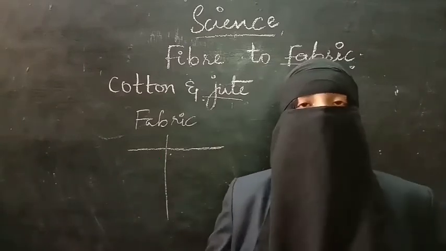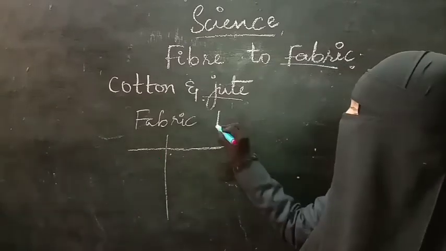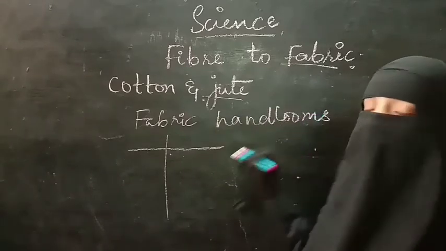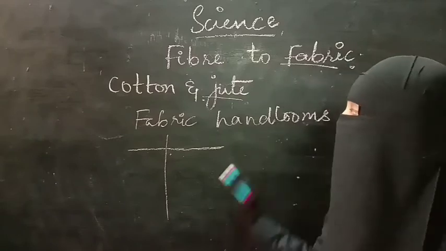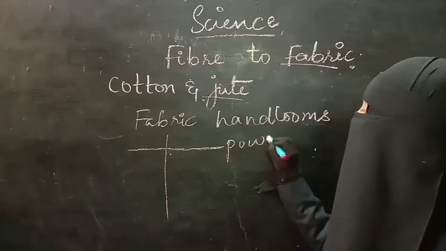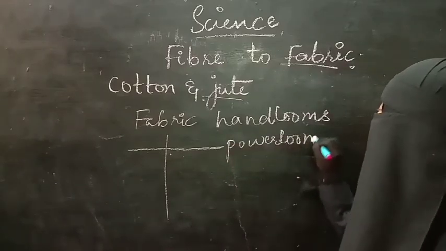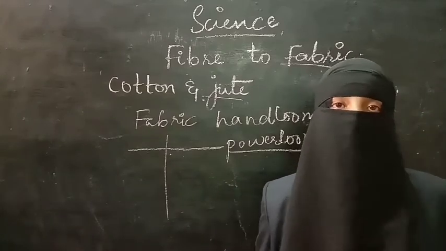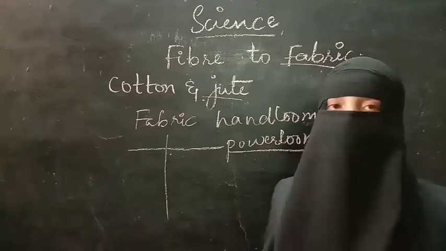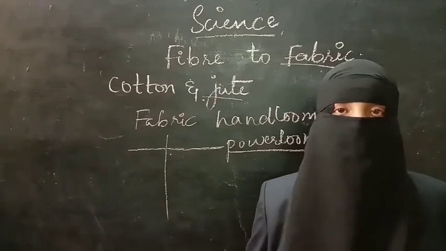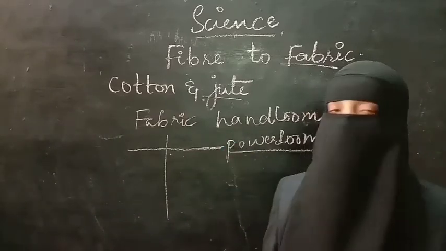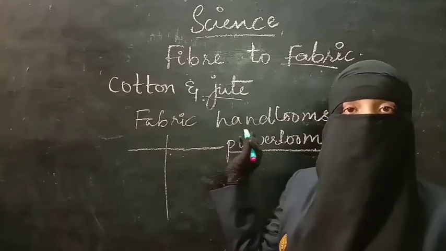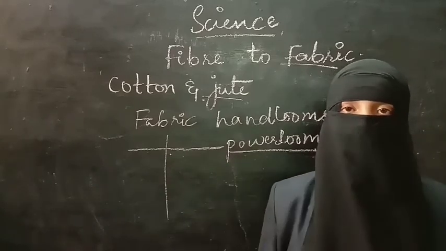So this weaving will be done on hand looms. If it works with the help of human beings, then it is called a hand loom. And not only hand looms, we have power looms, which will work by using electricity, whereas hand looms are used by human beings. Hands are involved in making this fabric. So weaving is done on either hand looms or power looms.